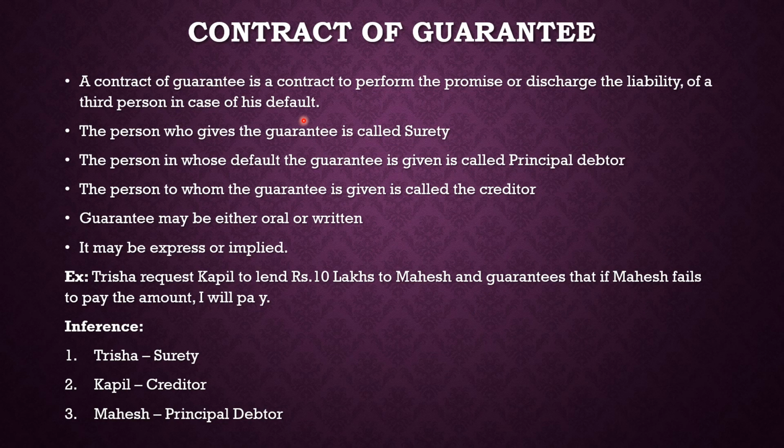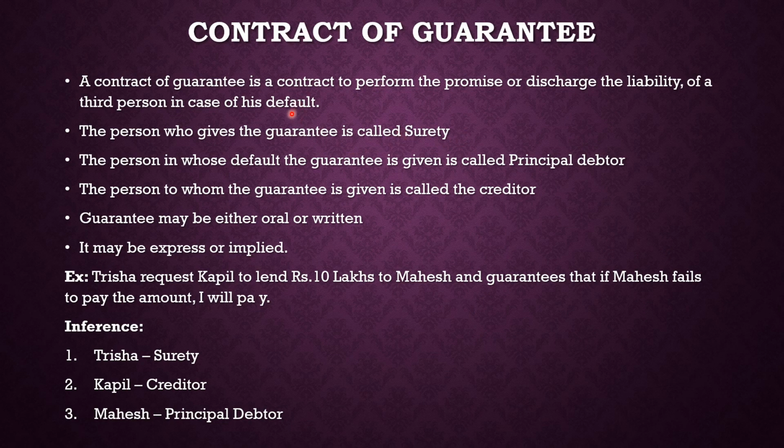So out of these three people, there are three important characters. One is called the principal debtor, one is called the creditor, and the third person is called the surety. And our contract of guarantee is very much concerned with this man called the surety, because he alone is going to give the guarantee.